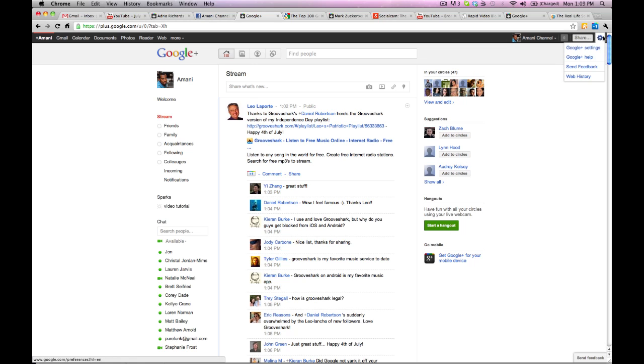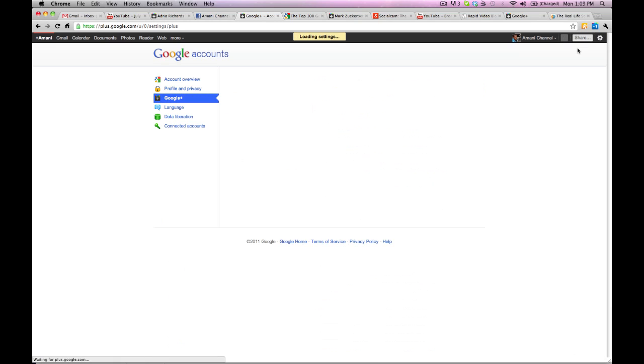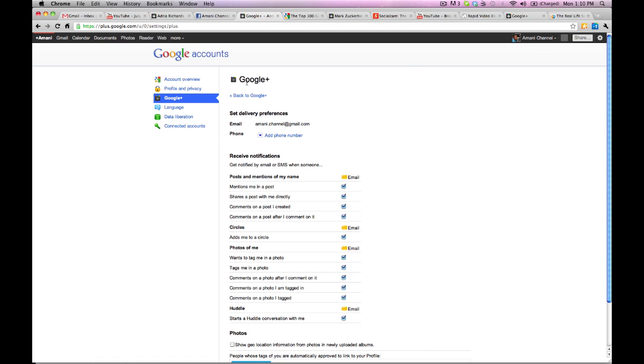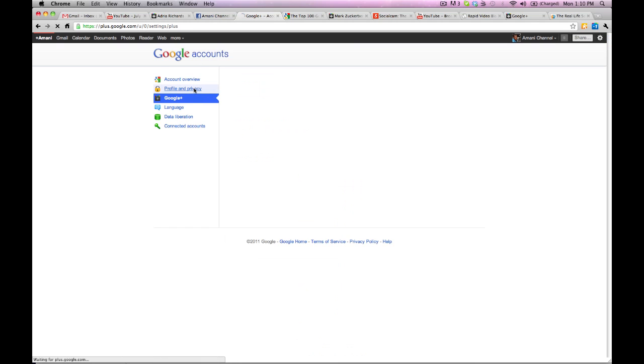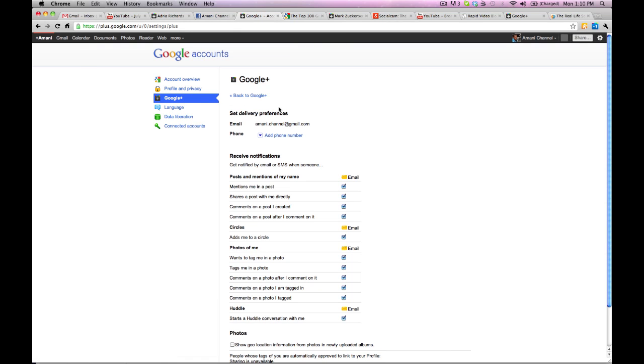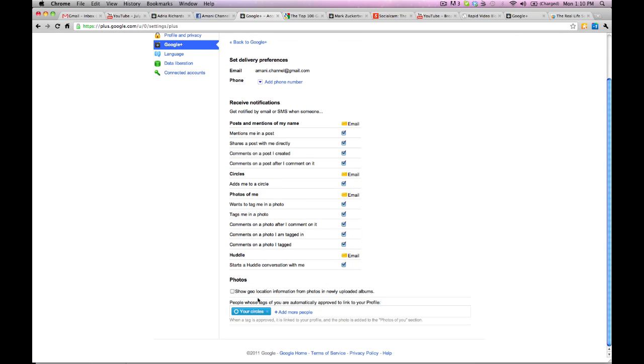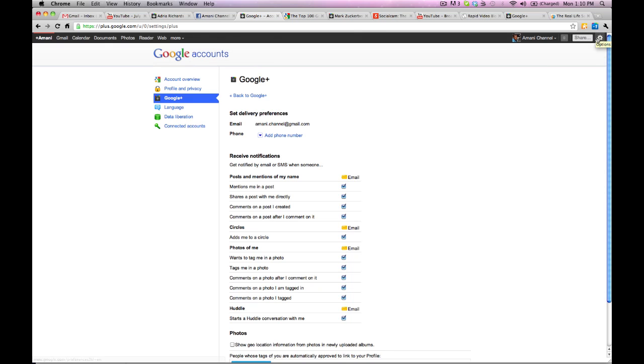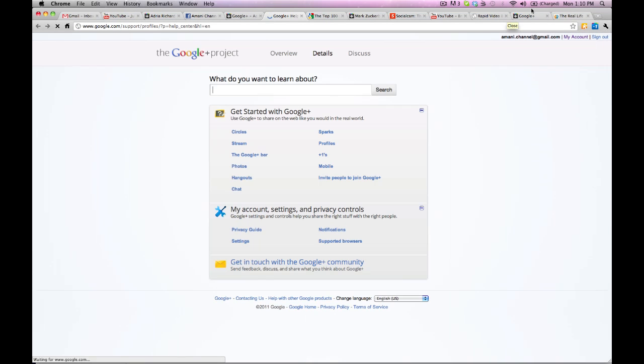Show you the last thing here, which is the settings, and some other menu selections here, but this is the main one that I think you'll be interested in. So here under accounts, you will have your profile and privacy, which you can go in and set up. You can edit your email notifications, so you can just click off here, depending upon if you want to get emails sent to you every time someone interacts with you on Google Plus, so you can control it there. And as well as photos, you can just go ahead and modify that to your liking. All right, just click back on here, see if there's anything else. You can set feedback, web history, also if you need help. All right, but I think we're good.